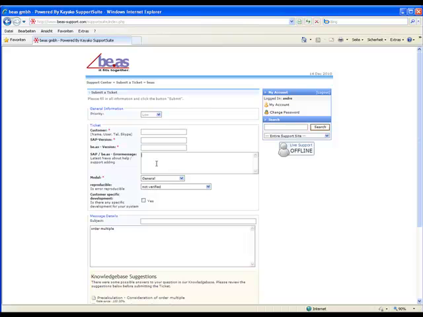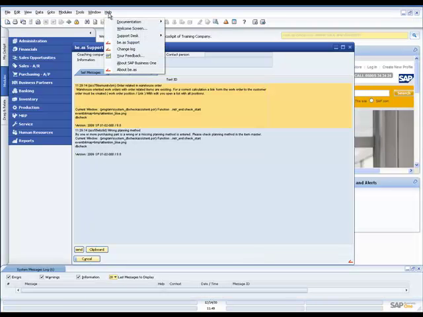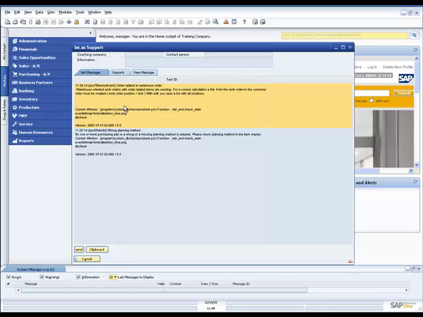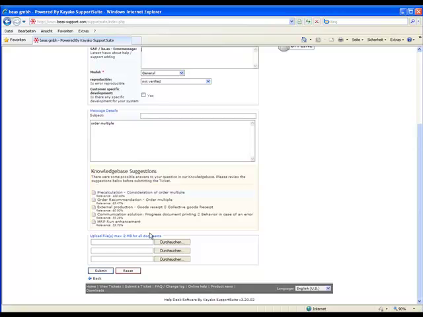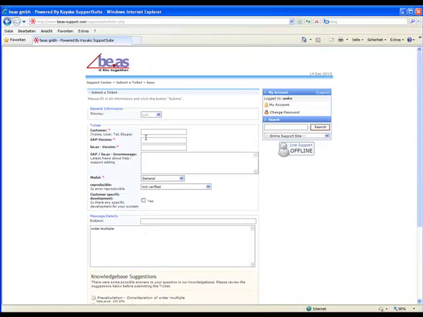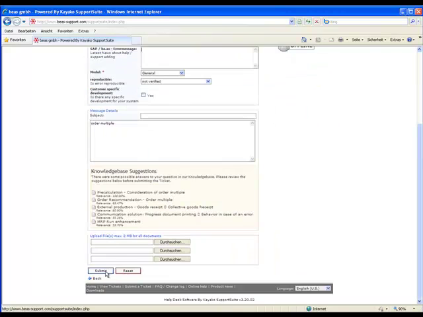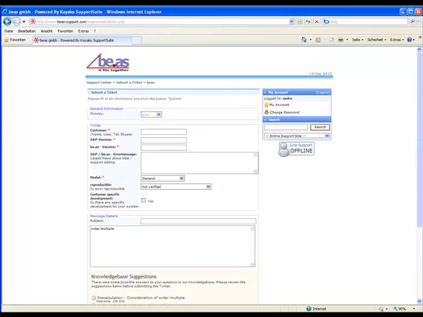If you got an error message from beas, it is very useful if you post it in this field. You can access them by help, beas support, and the latest messages are displayed. For example, if you have performed a database test, click on clipboard and send it to the beas support. You can also attach some screenshots. If you filled in all fields, click on submit and your ticket is posted.